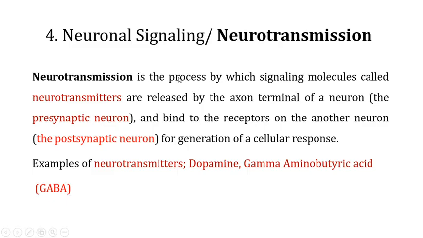The last type of the signaling is the neuronal signaling, or you can call it neurotransmission. In the neurotransmission, the signaling molecules are called neurotransmitters. These neurotransmitters are released by the presynaptic neuron, and they are going to bind to the receptors which are present on the postsynaptic neuron. And when this neurotransmitter released by the presynaptic neuron binds to the receptors on the postsynaptic neuron, this is responsible for generation of a cellular response.